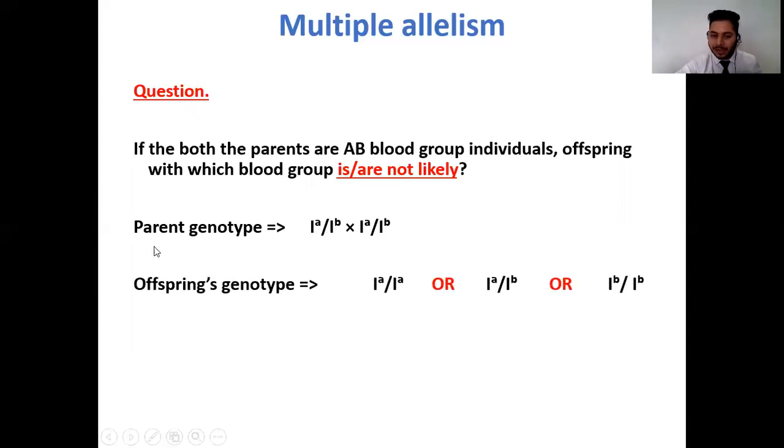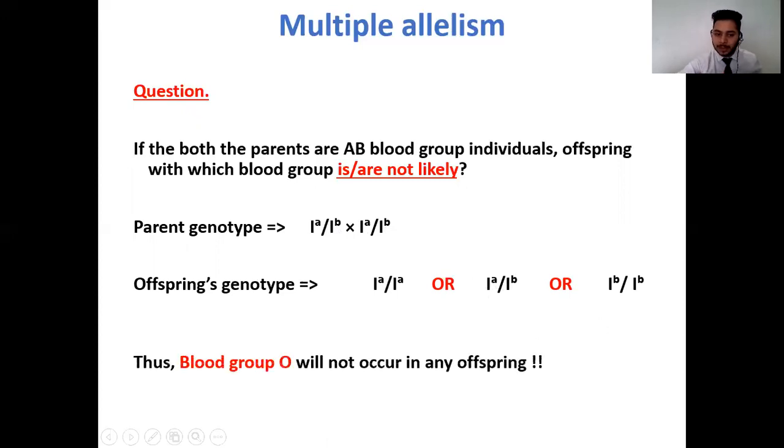So now the probable offsprings that are possible are IA crossed with IA, so IA IA, second is going to be IA IB, and the last is going to be IB IB. So these are the probable genotypes of the offsprings that are possible. So the blood group can be either A blood group, AB blood group, or the B blood group. Therefore, the offsprings that are not possible are the offsprings with the O blood group. So this is how you can understand multiple allelism.